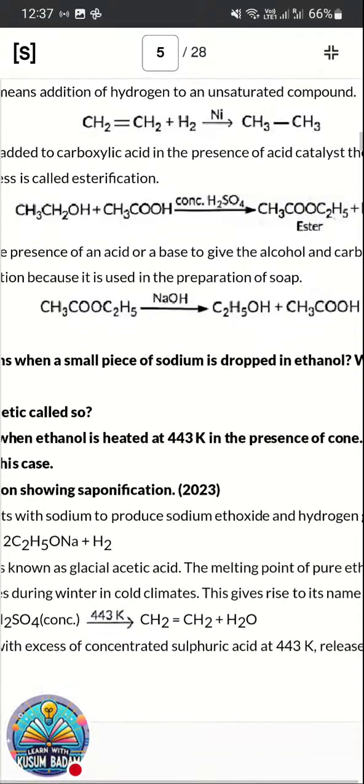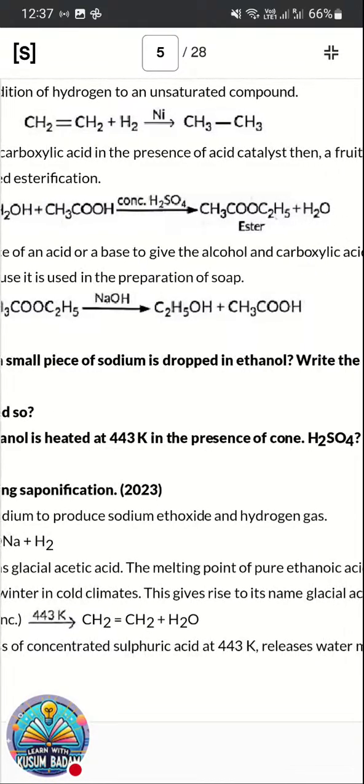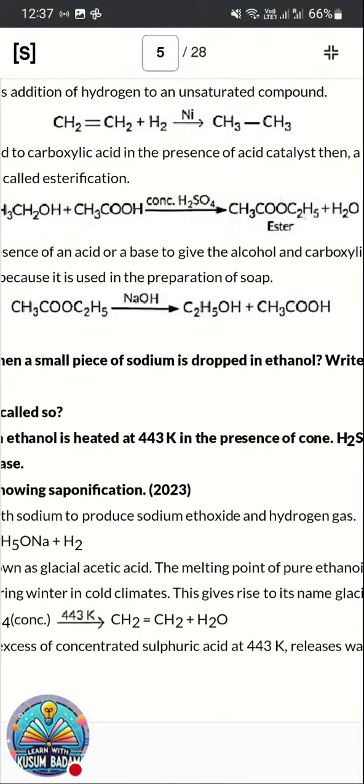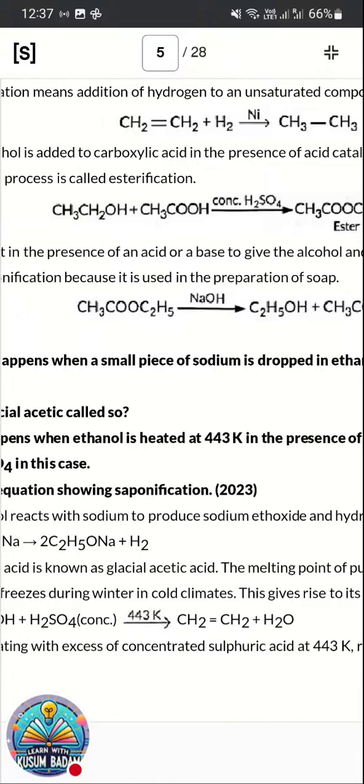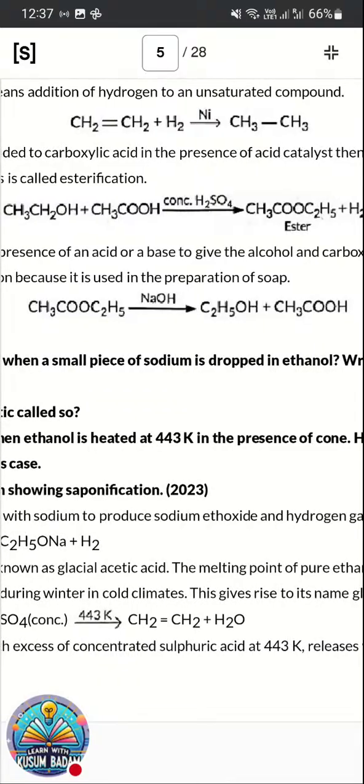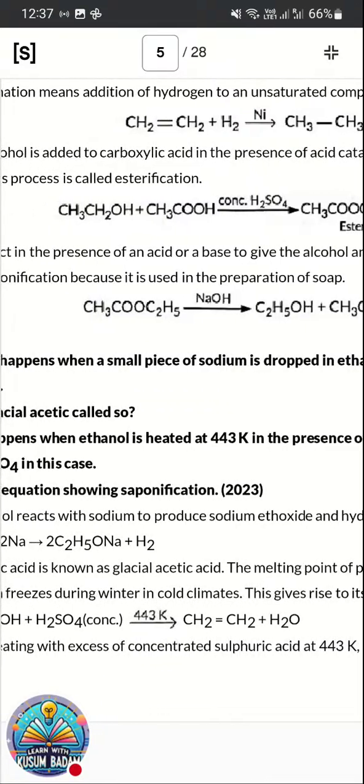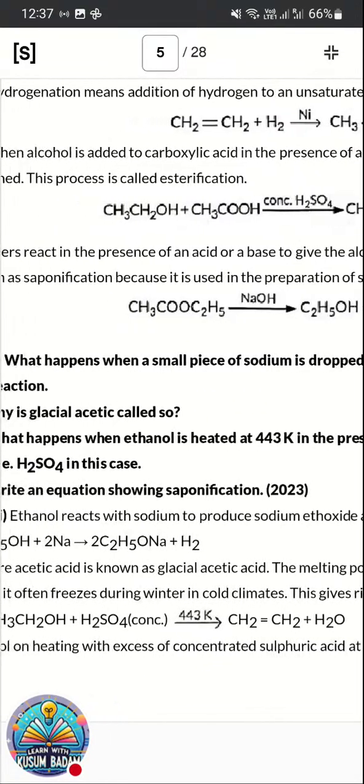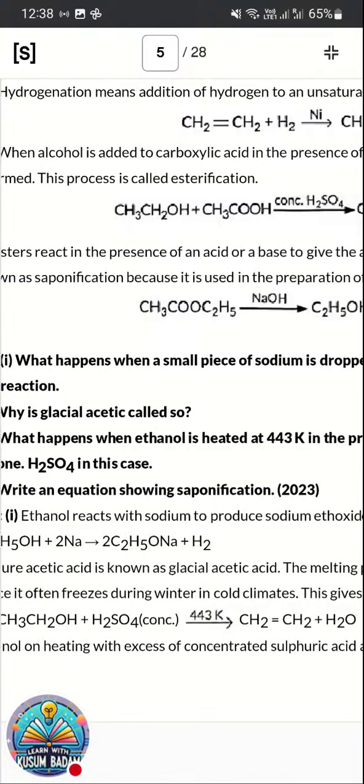Ethyl acetate, which is prepared during esterification, in the presence of sodium hydroxide will form ethanol and ethanoic acid back. That is, the splitting of the product back to reagents is called saponification. As this reaction is used for the preparation of soaps, we call it saponification. So these are the straightforward questions which could be asked.